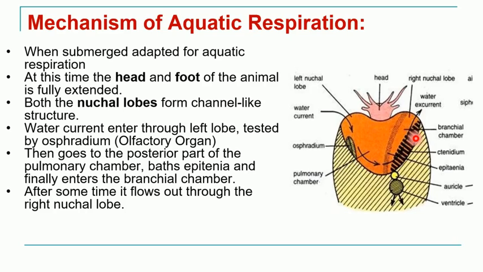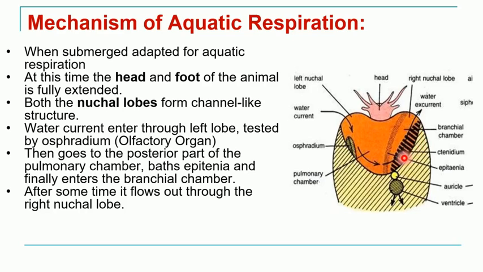So what happens? Whatever oxygen is carried by this water is taken up by these lamellae, so it will be absorbed. So the diffusion process will take place here on the lamellae of the ctenidium.